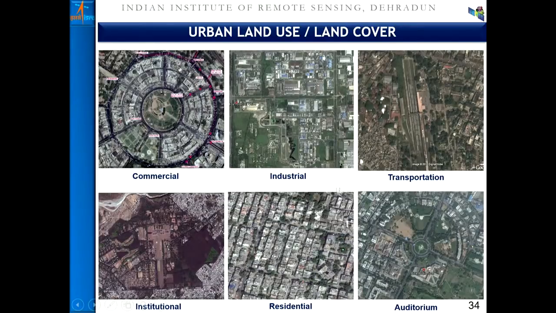If it is residential, one can easily find out the layout of houses. Based on certain geometry, one can find out the auditorium. Based on prior knowledge from the ground and also from the pattern as we see on the satellite data, one can put it into institutional. Based on the transportation information which is available, which will be the railway, road, etc., one can put it into the transportation category based on the pattern.